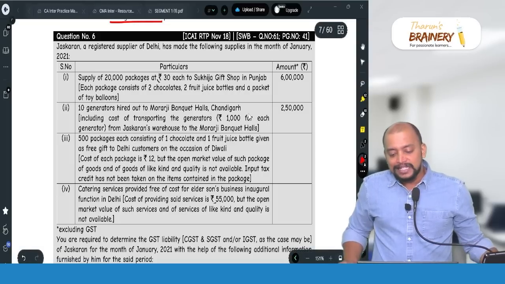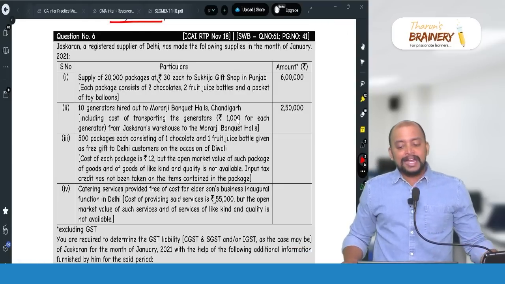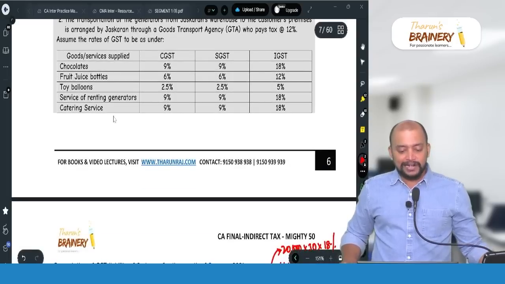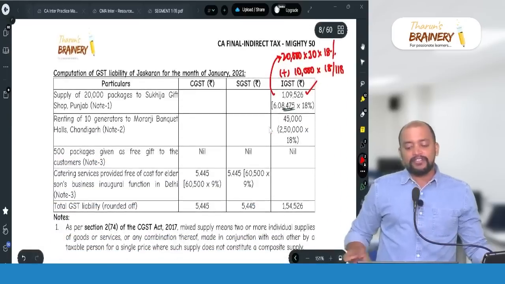Recipient is in Chandigarh. So, location of supplier Delhi, place of supply Chandigarh, therefore, it will become interstate supply and chargeable to IGST. So, 2,50,000 for renting of generators at 18% will be 45,000.